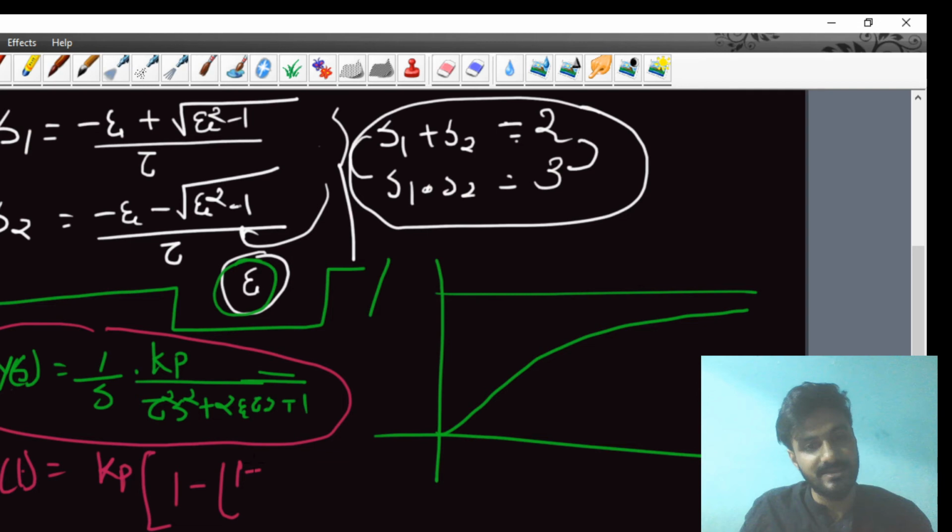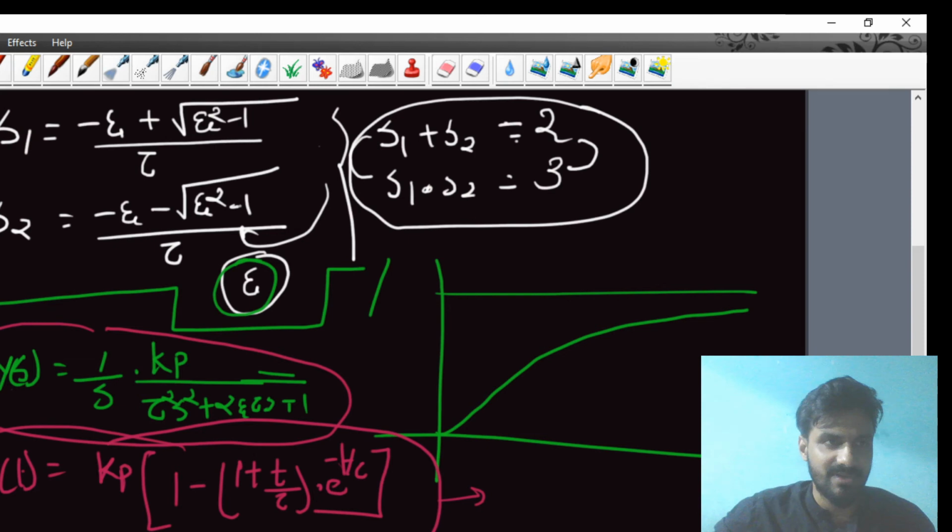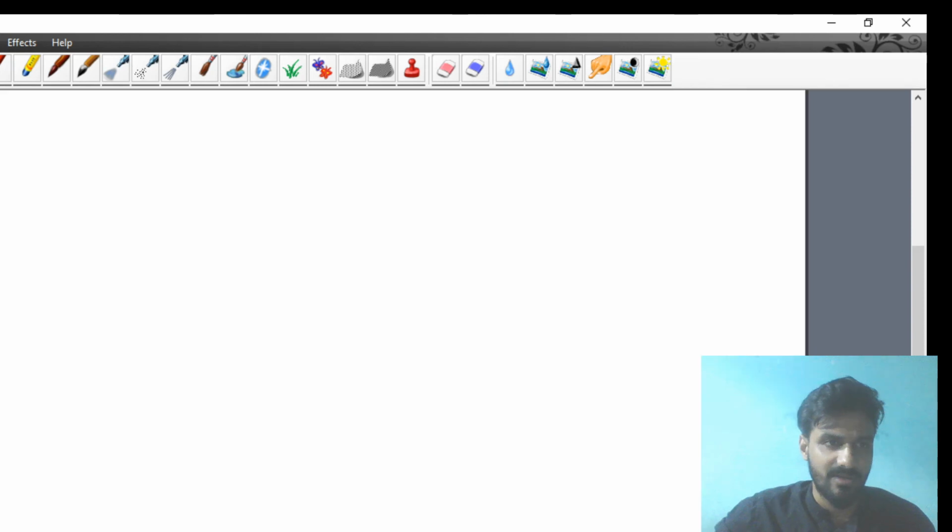Now understand one thing. You have derived the formula for the second order system for step input, and the formula was like that. Just try to understand, I am writing here. Formula of the response y(t) of second order system is equal to Kp, for a step input of magnitude 1, times 1 minus 1 plus t upon tau, where tau is the time constant, into e to the power minus t by tau. This is our output response of the second order system with a step input.